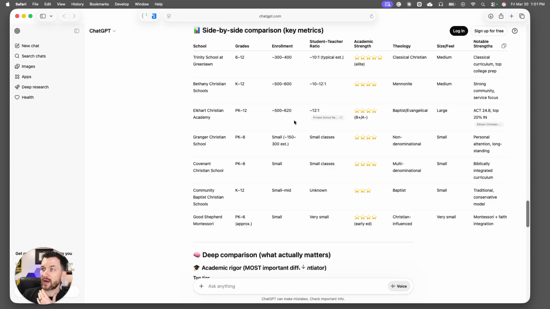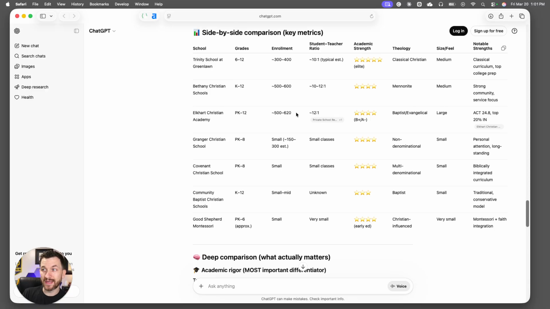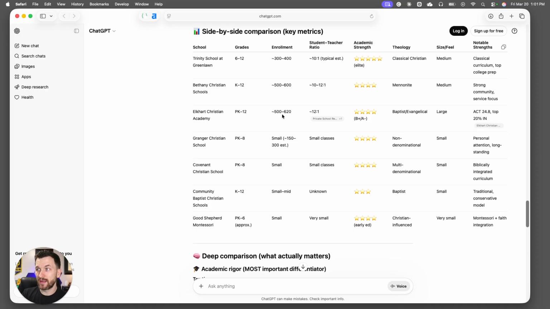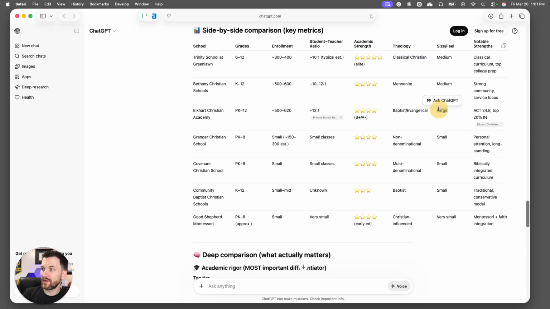Now, as we can see here on this list, we want to make sure that ChatGPT is pulling the right information about our school. For example, if your school's enrollment says it's only 100 kids, but you really have 300, you need to figure out where they are getting their enrollment numbers from. If we see something for theology, like for Elkhart Christian Academy, Baptist/Evangelical, that is correct. Bethany Christian Schools is Mennonite. Trinity, oh, there you go, perfect. Classical Christian. The size and feel, large versus medium, I would say it's a little bit different. And it's even pulling some stats, like our school actually ranks their ACT scores versus some of the notable strength.